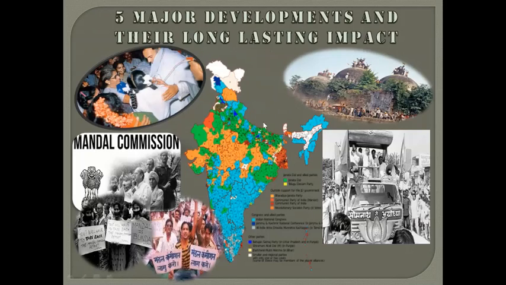These pictures tell you something? Yes, these pictures depict those 5 major happenings. The first one here is this map, which is telling us about the 1989 elections and how it changed the face of Indian politics. Then we have the Mandalization or the Mandal Commission and what it did to the country. Then we have the Ayodhya incident, okay? And then finally, we have the assassination of one of the popular and more charismatic leaders of the Congress party, that is Rajiv Gandhi. So let us study about them one by one.